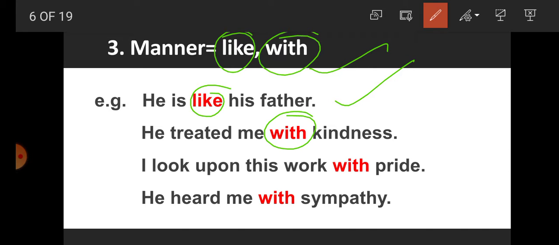I looked upon this work with pride. So how was the manner? With pride. So with is used. He heard me with sympathy. So how was the manner? Sympathy. So for indicating manner, we are using like or with.